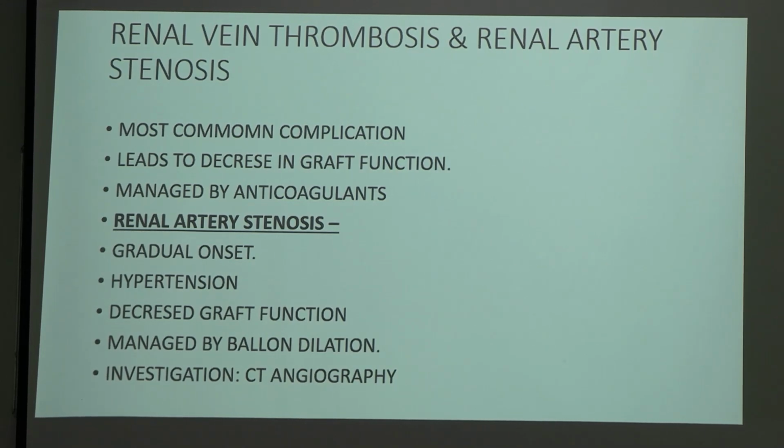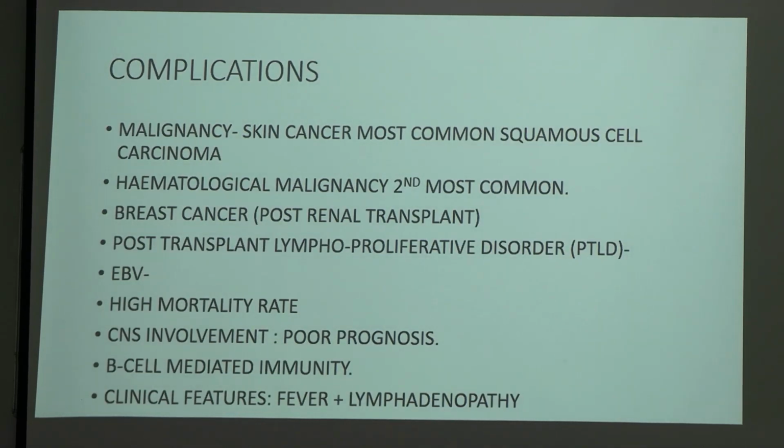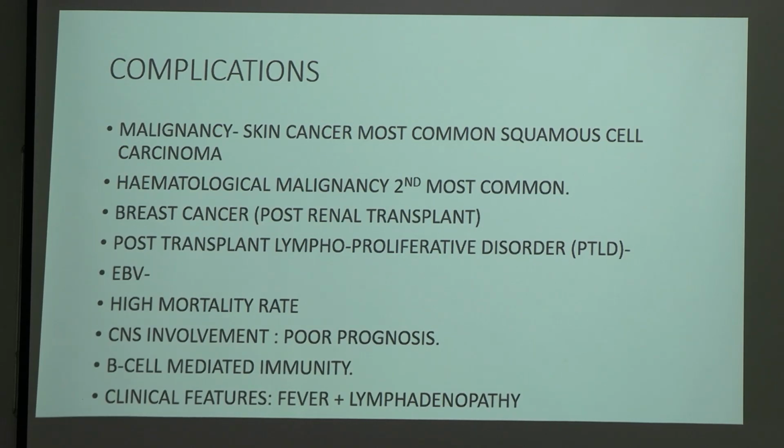And this is diagnosed by CT angio. How do you know that there is a renal artery stenosis? If you do a CT angiography, that will suggest the patient has renal artery stenosis. What are the other complications? Malignancy: skin cancer is most common, squamous cell carcinoma. Hematological malignancy is second most common. Breast cancer chances also exist post-renal transplant. Post-transplant lymphoproliferative disorder, with Epstein-Barr virus infection, has a high mortality rate, and if there is CNS involvement, there is a poor prognosis. The clinical features will be fever and lymphadenopathy.